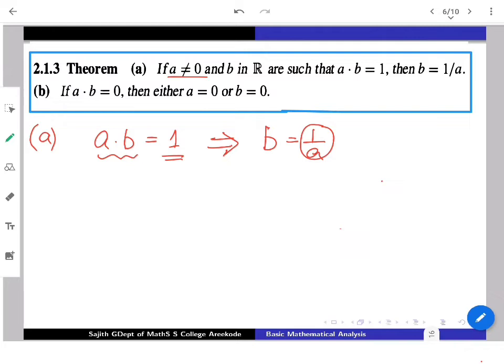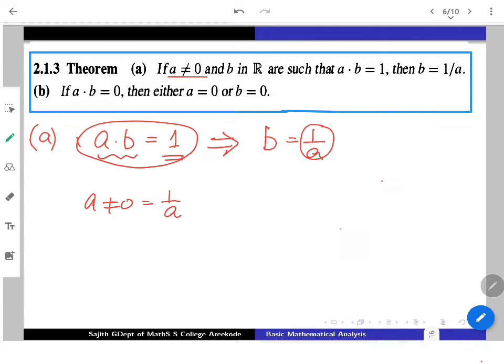So if A into B is 1, then compulsorily B must be the inverse of A, which means 1 by A. We need a proof for that. So how to do that? This is the assumption: AB is giving you 1. A is not equal to 0, which means definitely 1 by A exists, as I mentioned.